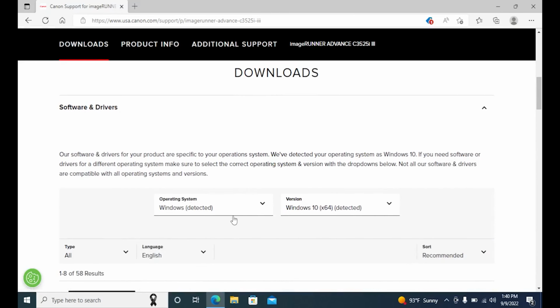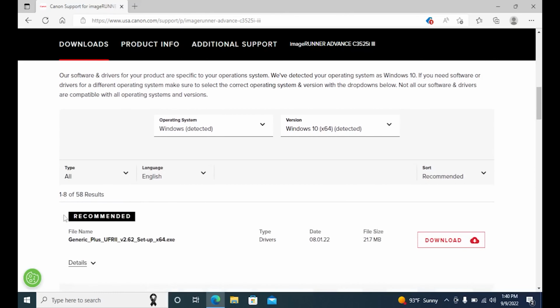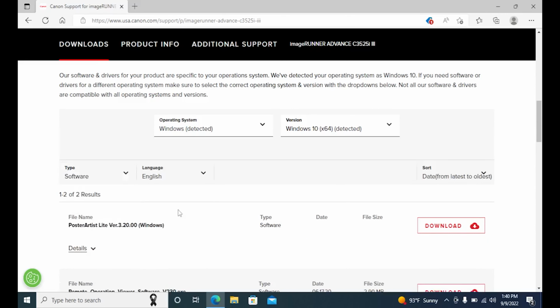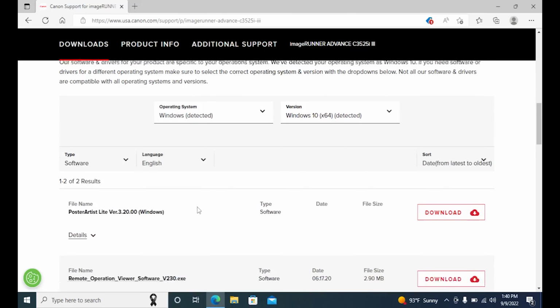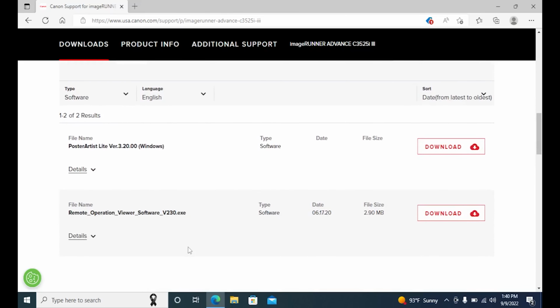Under Operating System, if it is not detected, please select your operating system. Mine is Windows, and the version I'm running is Windows 10. Scroll down and select under Type: Drivers, Software, Firmware, or Utilities. I will select Software since we are installing Remote Operator Viewer. Click Download.